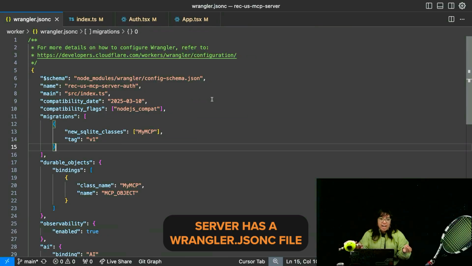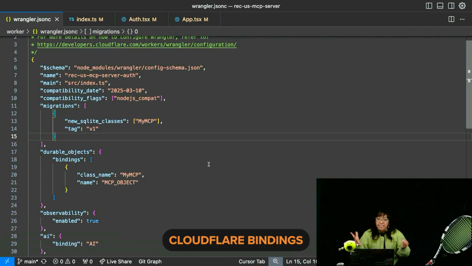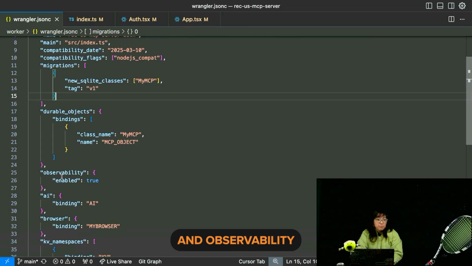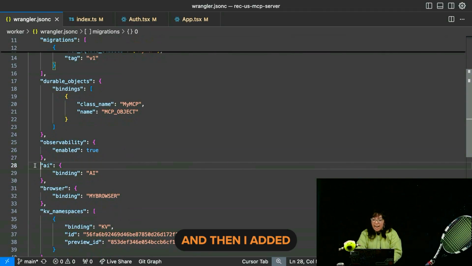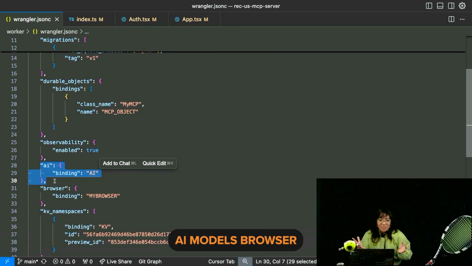Your MCP server has a wrangler.jsonc file. Here we have some Cloudflare bindings so that we can use other Cloudflare products from within our MCP server. This should look familiar to you if you have used Cloudflare Workers. Durable Objects and observability were already there. And then I added the AI binding so that I could use Cloudflare Workers AI models.